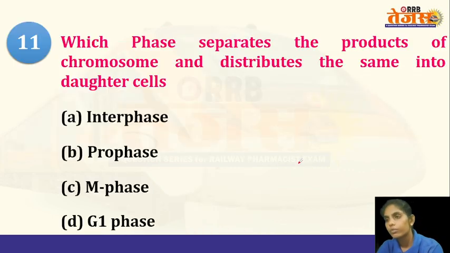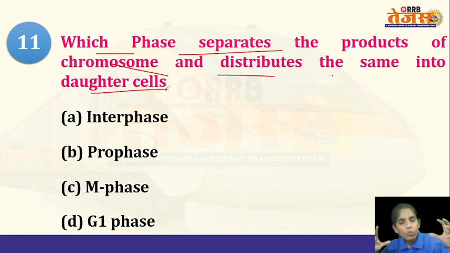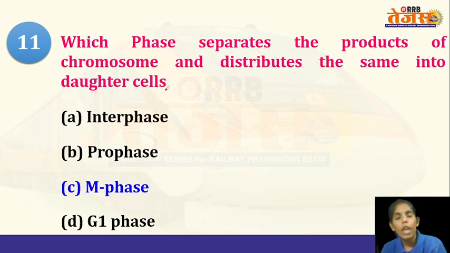Now coming to the next question, which phase separates the products of chromosomes and distributes the same into daughter cells? So when the chromosomes split during the anaphase, in which phase will they be distributed into the daughter cells? So after the splitting of the chromosomes, either the homologous chromosome or a single chromosome, the products of the chromosomes, in which phase will they be distributed to the daughter cells? The answer is M phase.